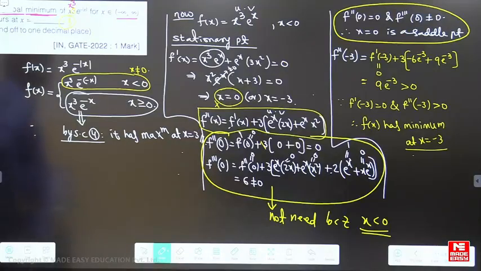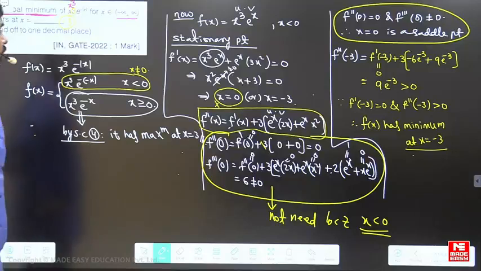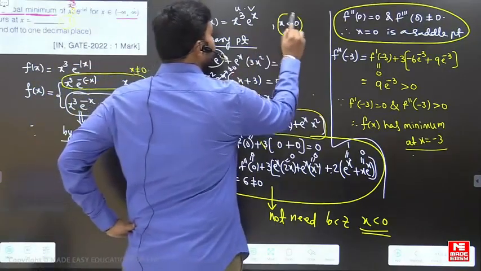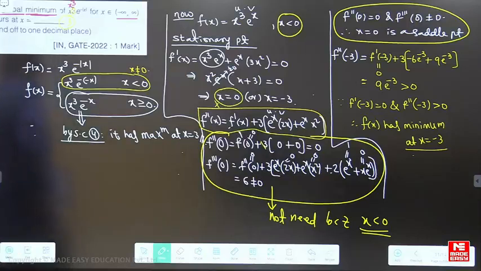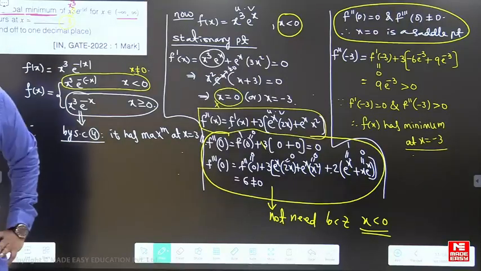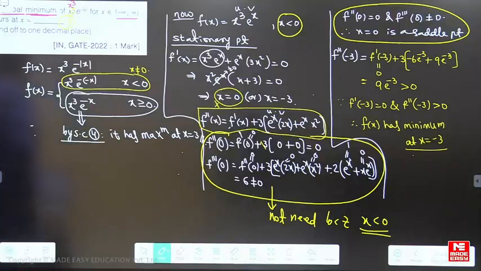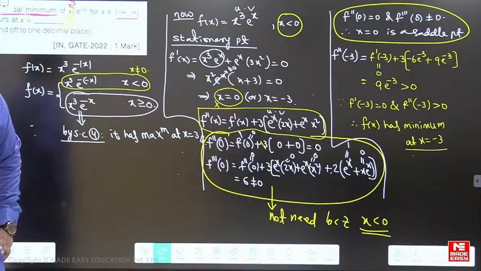x should not be taken as 0 because x is this function we are discussing for x less than 0. Yes, beta, I forgot that point. Sir, why have we only taken x less than 0? For x greater than 0 can also have minima.